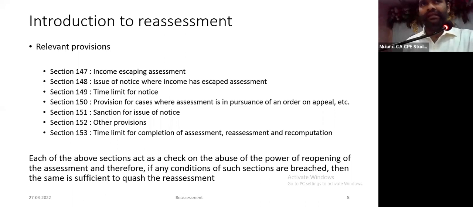And in most of the cases, when we argue before the courts, high courts or tribunals or CIT appeal, our first proposition is reassessment is bad in law. Because we are most certain that on merits there is no case, either it is an unsecured loan, or a bogus purchase, or a penny stock. Therefore, we are left with no option but to challenge on technical grounds.